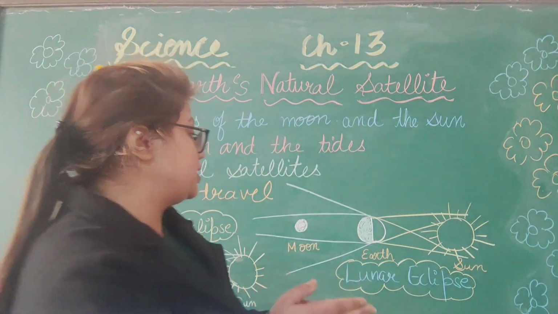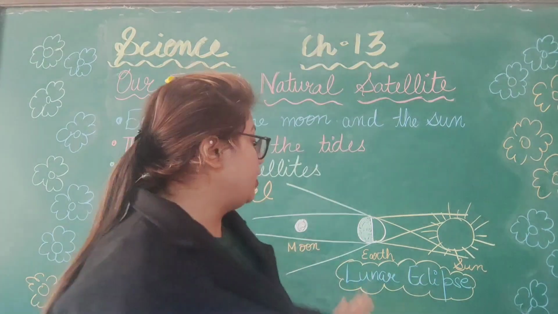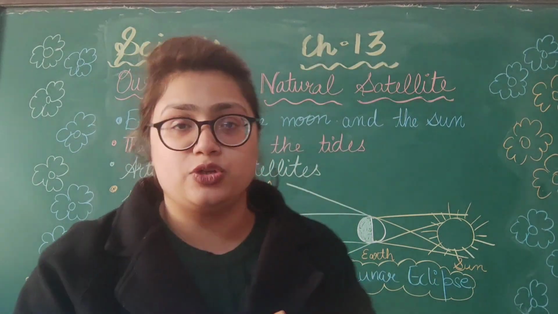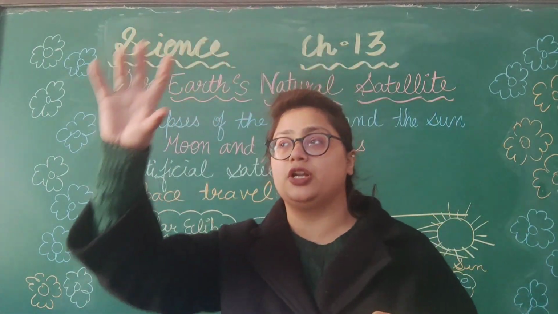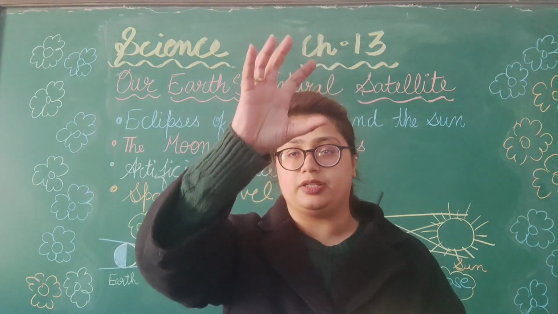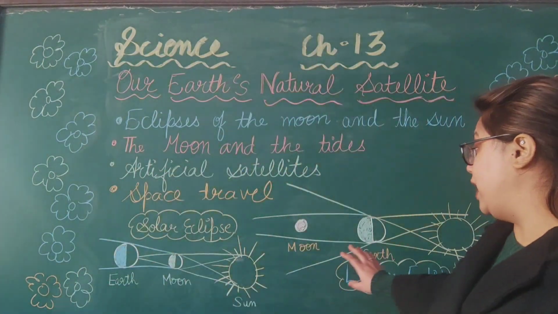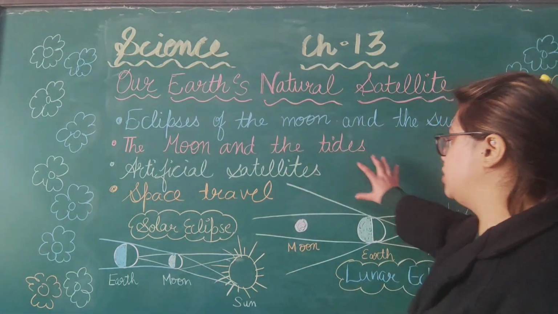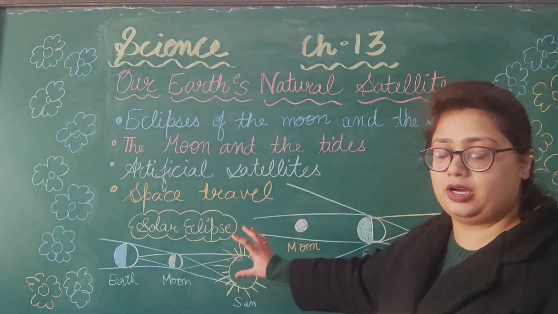So, in the first case, we all know that the moon is a natural satellite and the moon is revolving around the earth. What happens when the moon is revolving around the earth?